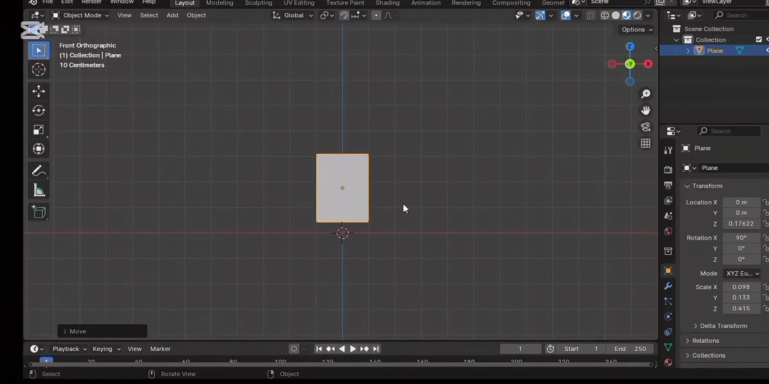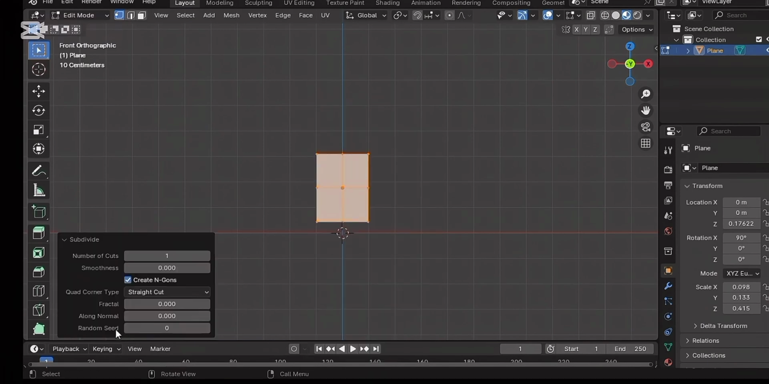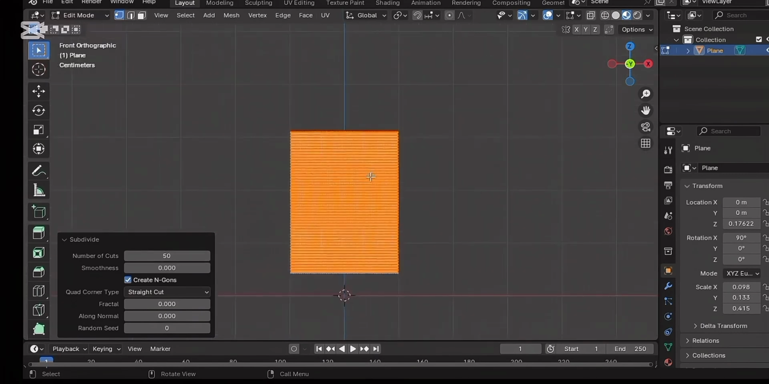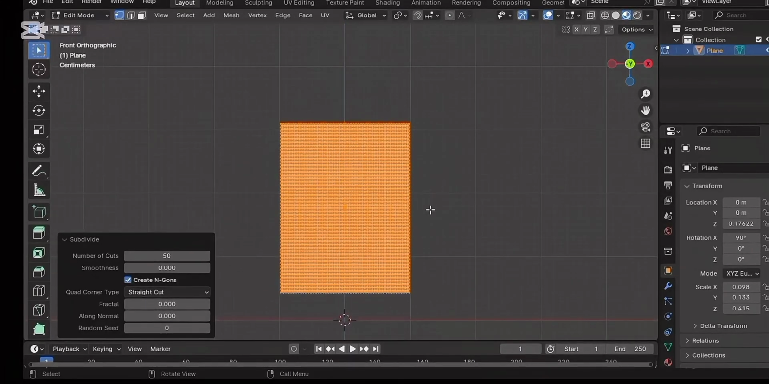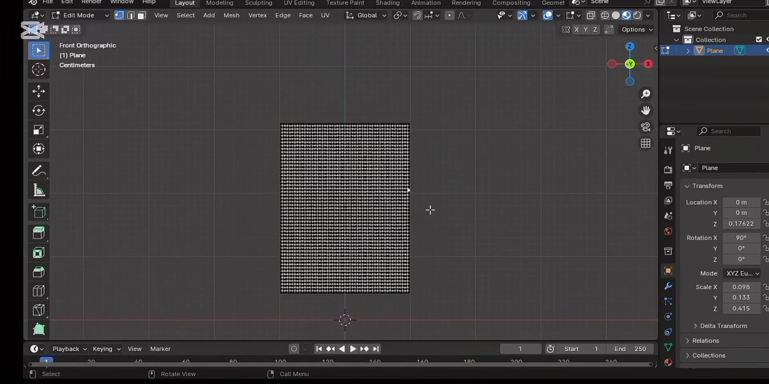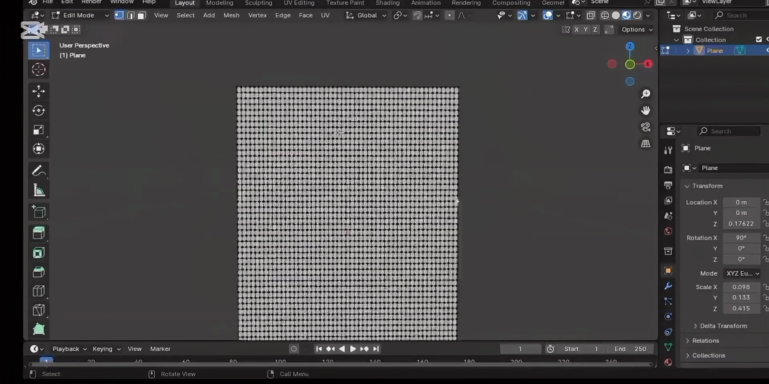Now let's add some subdivider. Right click on the notepad and go up and see subdivider. I'll add like 50 or more. It depends on you. You can add your own, whatever you decide to add. Press on the scale on your own. Then, as you can see, everything is okay.